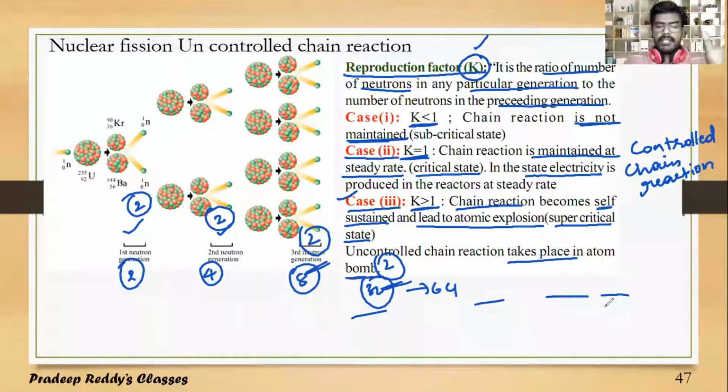So the uncontrolled chain reaction is not practically used for human growth. We will be using the controlled chain reaction. Only the controlled chain reaction mechanism is used in a nuclear reactor, and we produce continuous energy in a nuclear reactor. And about that we will discuss in the next video lecture.